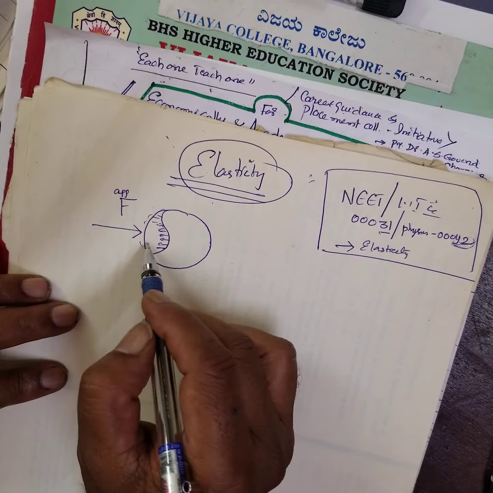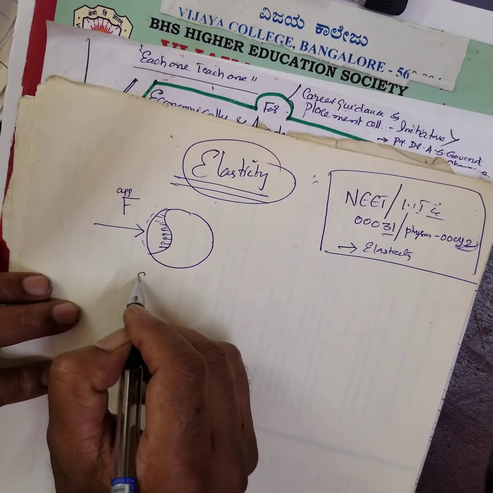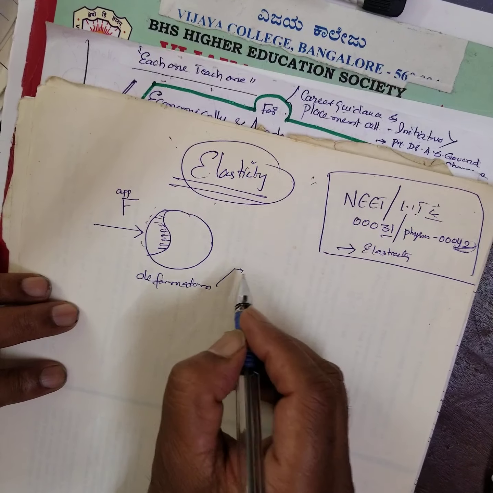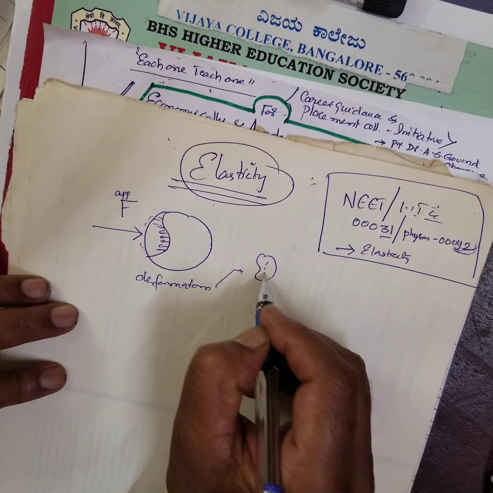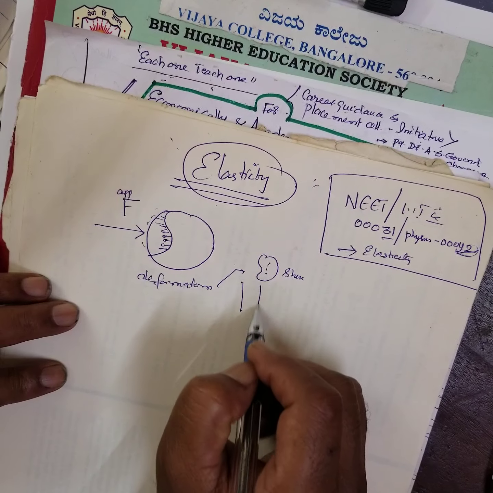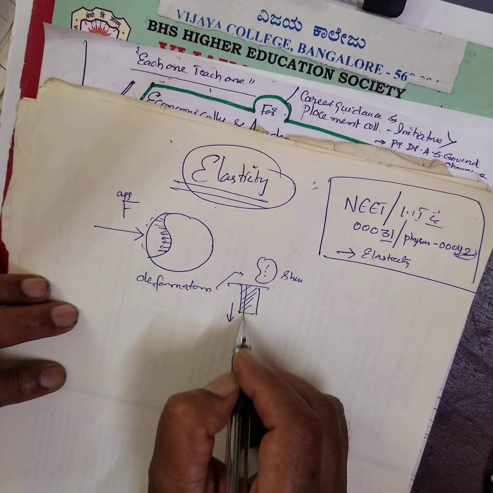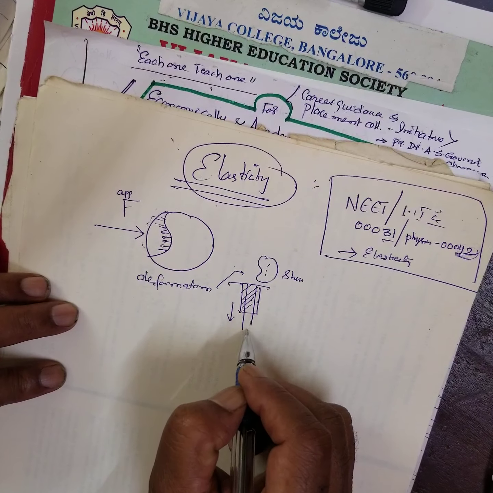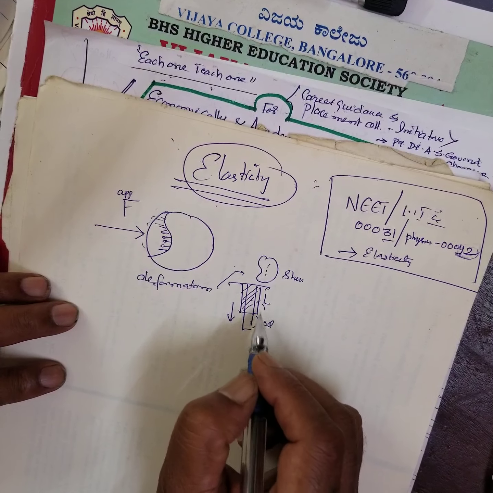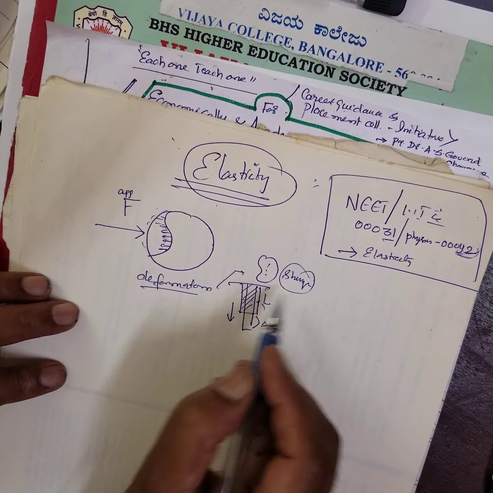All bodies can be deformed by applying a suitable force. The deformation may be a change in shape or size also. Suppose this is a rubber cord, if you pull it, what will happen? There is a contraction sideward and an elongation, right? This is the original length and this is the elongation. Therefore, there is a change in shape as well as size, or both will happen.